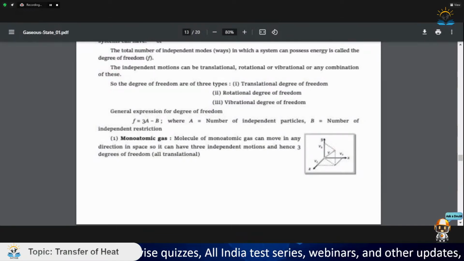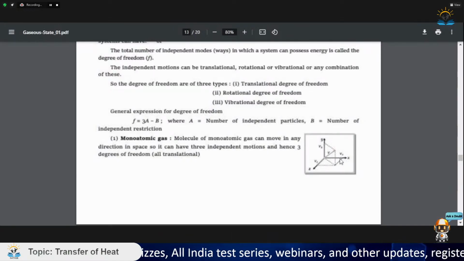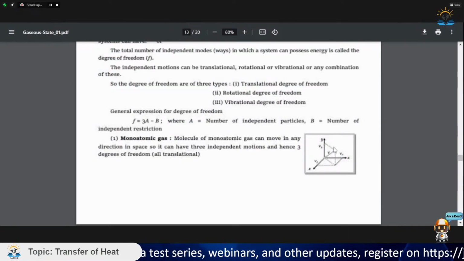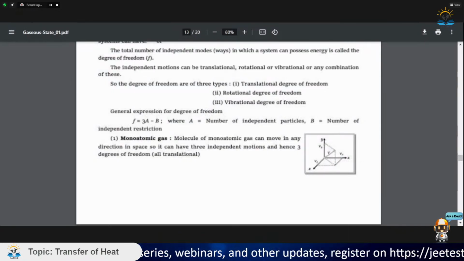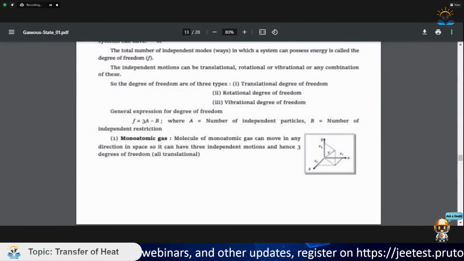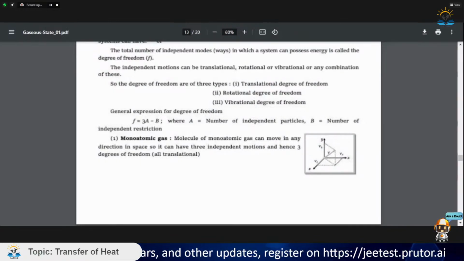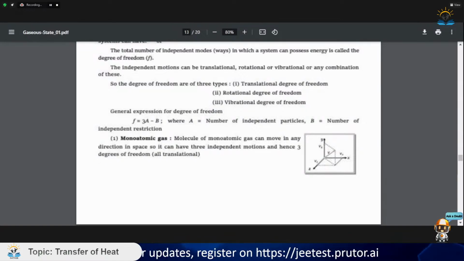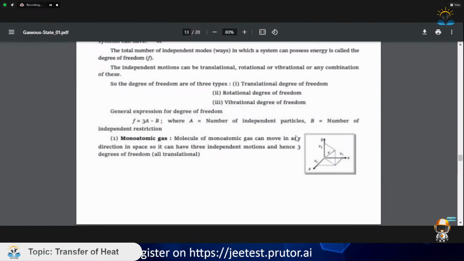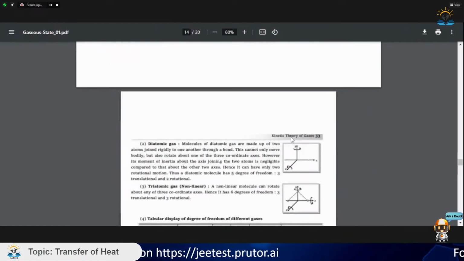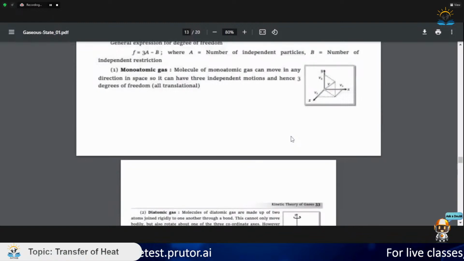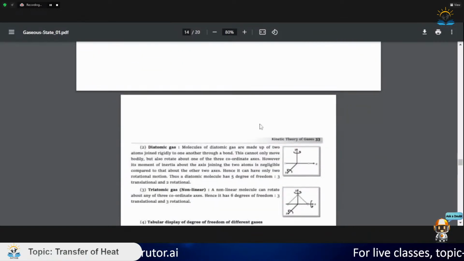Now the rotational degree of freedom for a monoatomic gas is 0, because this is a monoatomic, so there would be no way in which it can rotate and show its rotation. Now diatomic gas.